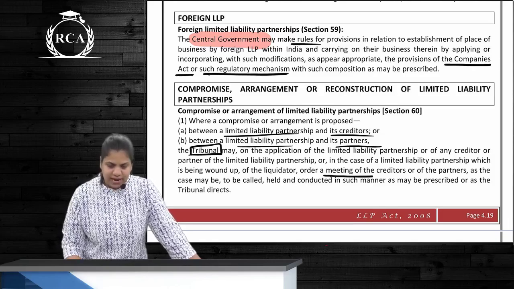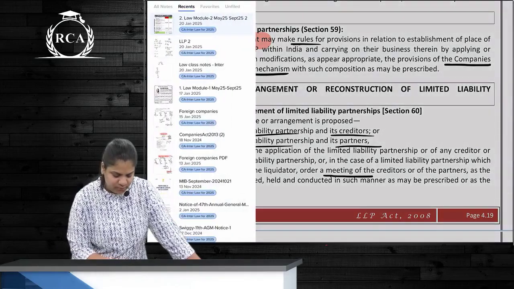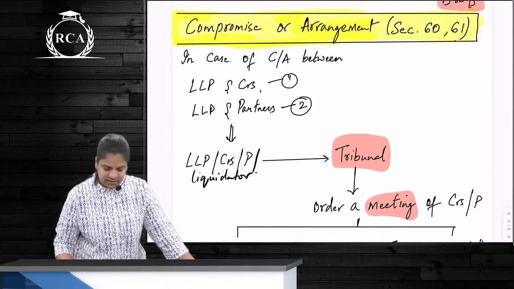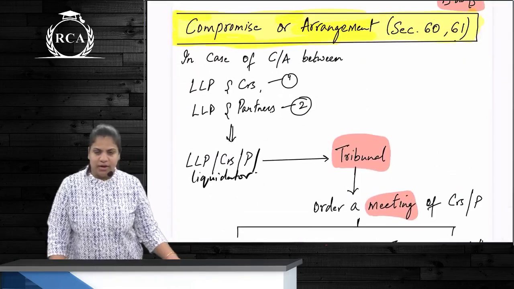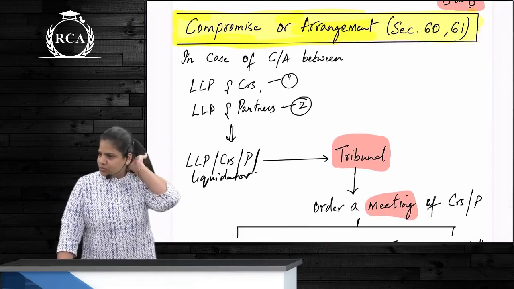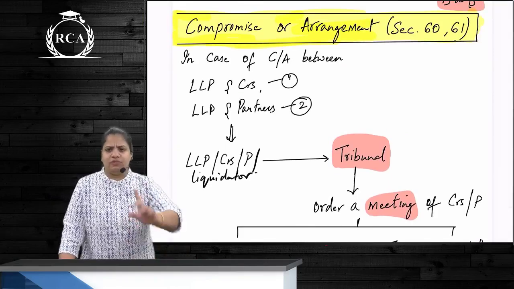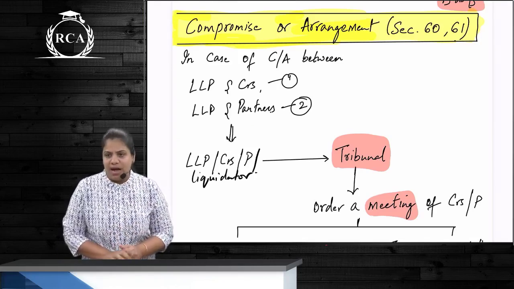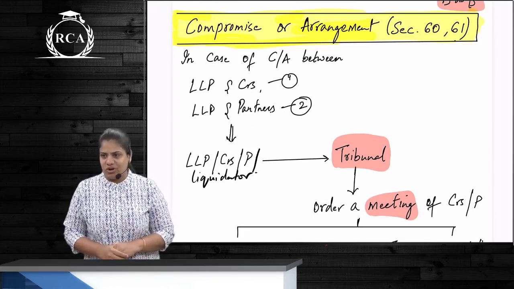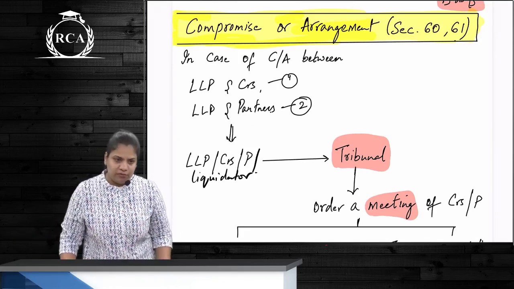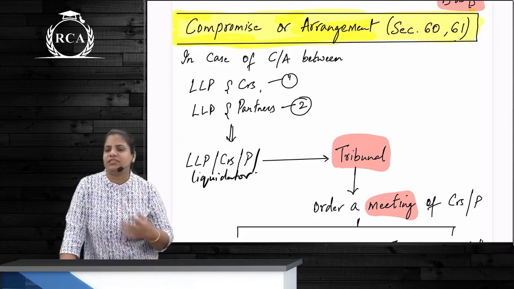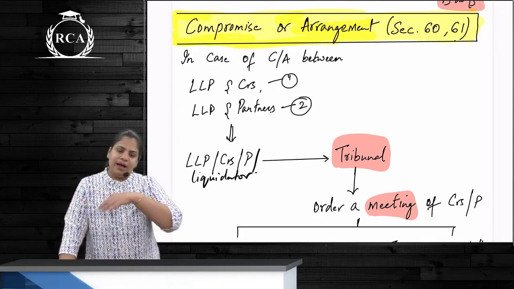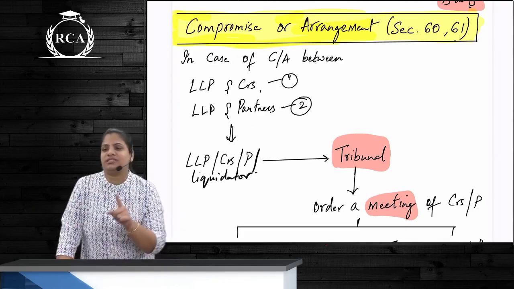Correct? Compromise, arrangement, reconstruction related how many sections? 3 sections. What are they? 60, 61 and 62. 60 talks about what? Compromise or arrangement or even for reconstruction. What should we do? Make an application to tribunal. Second, 61 talks about powers of the tribunal and 62 talks about a new LLP being formed. Correct? Compulsory every arrangement may will 62 apply? No, 62 will apply only if there is a new LLP. And will new LLP ke case mein also 60 and 61 apply? Yes.